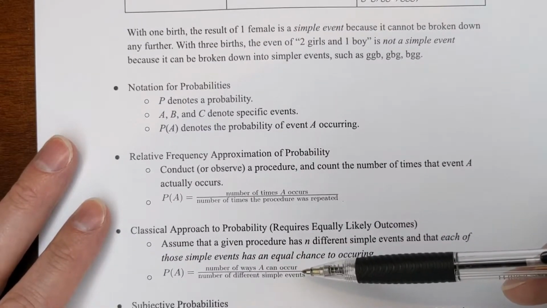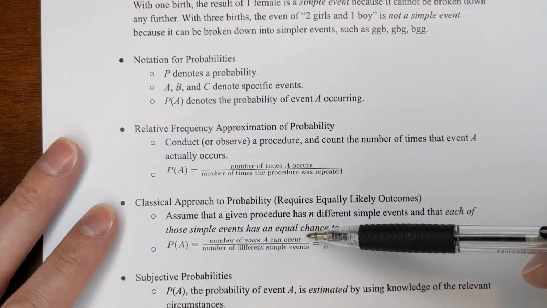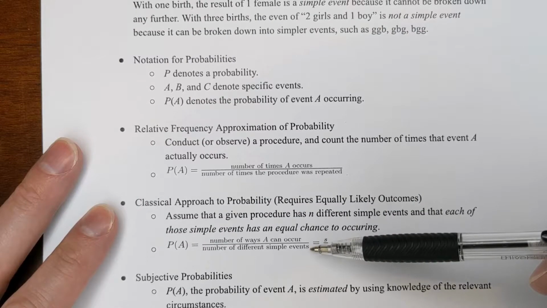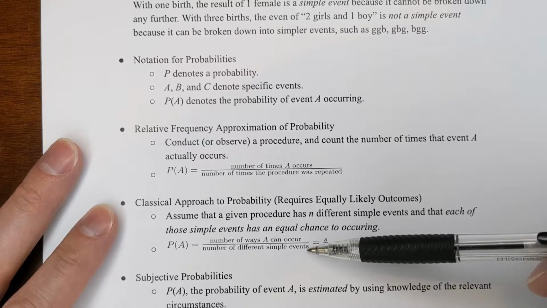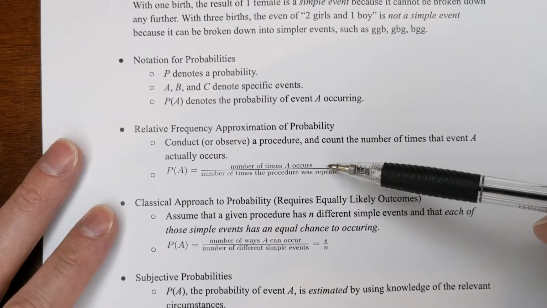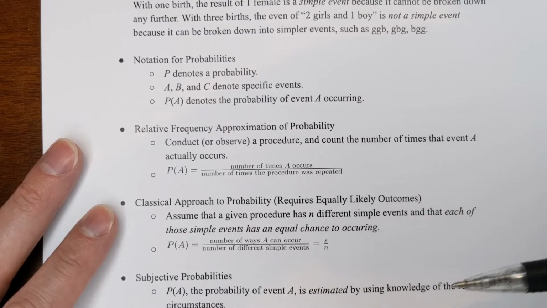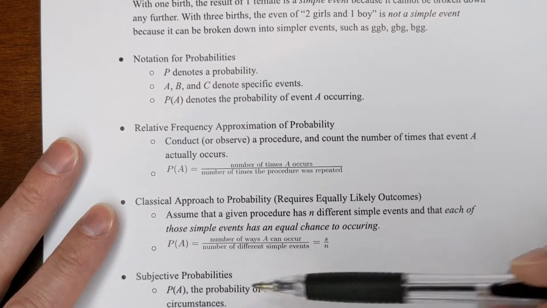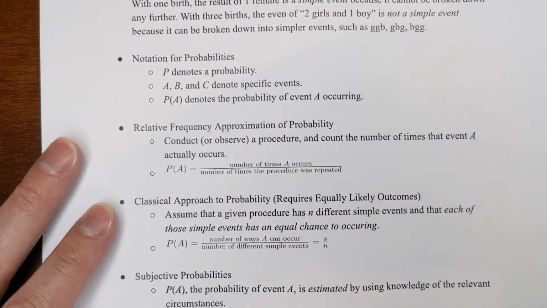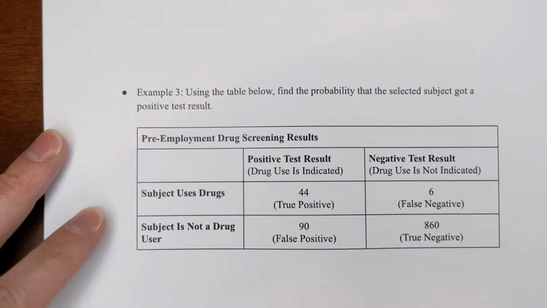The classical approach is the one we more commonly use. You count the number of ways the event can occur divided by the total number of events. So on a 6-sided die, the likelihood of getting a 4 isn't 50%, 1/2. It's 1 out of 6. But if you just counted the measurements, you could have gotten lucky, if you're assuming that 4 is lucky. Just by chance, you could have rolled 4 more often than you should have. So normally we use the classical approach. With subjective probabilities, you're just estimating using knowledge of the relevant circumstances. You know how likely something should be.